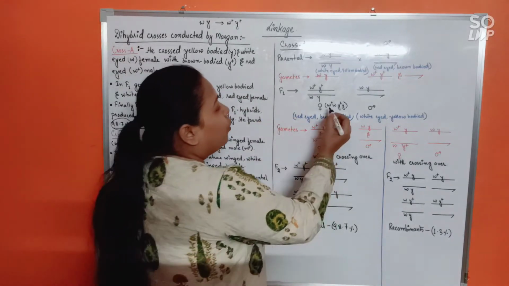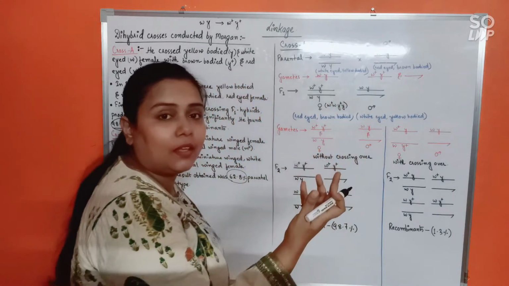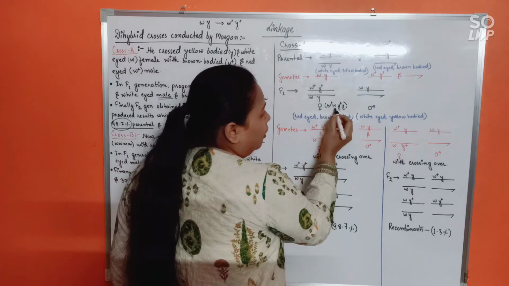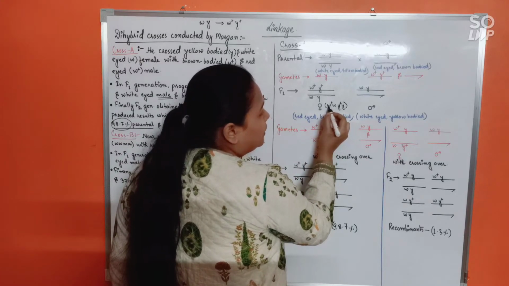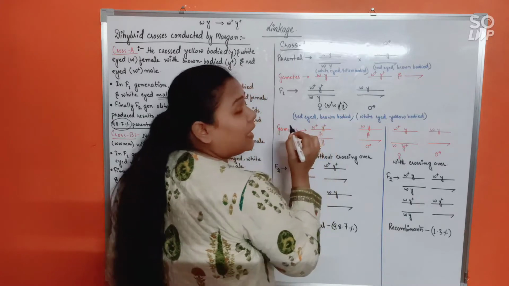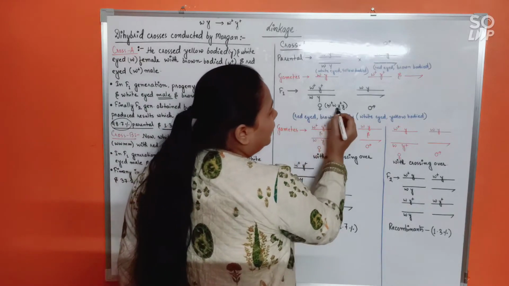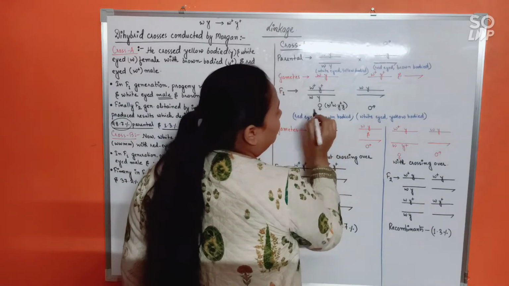So if this is the genotype, what would be the phenotype? Of course, the dominant. So when red and white are both present, which one will be expressed? Red will be expressed. So it will be a red-eyed and, of course, brown-bodied female.